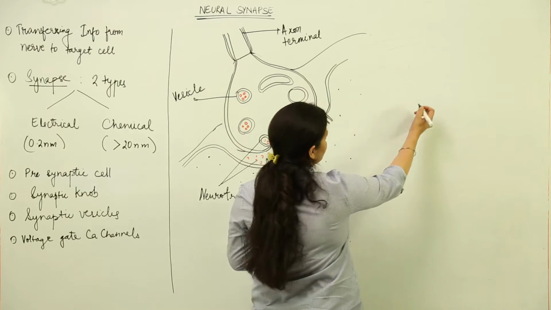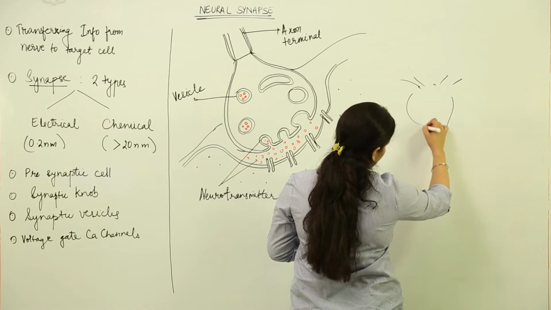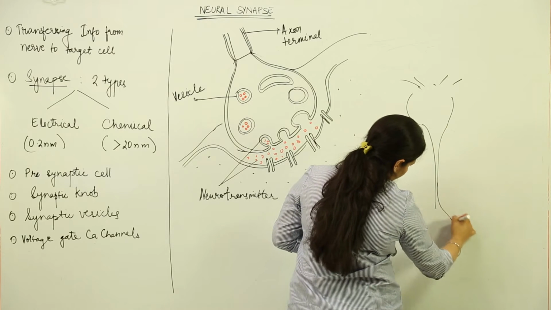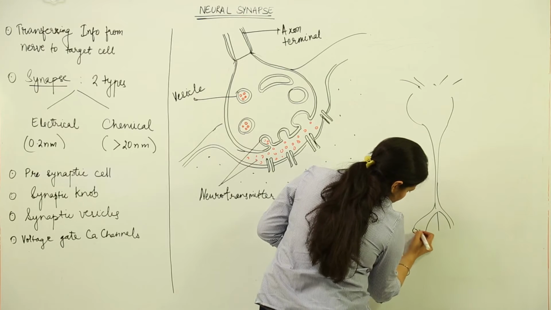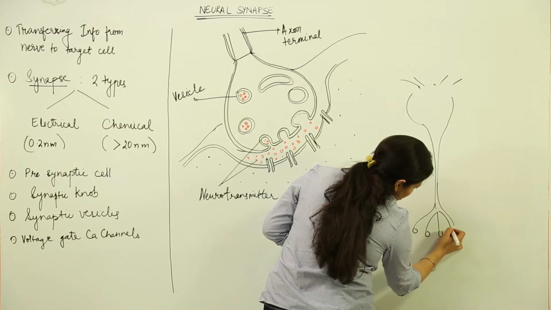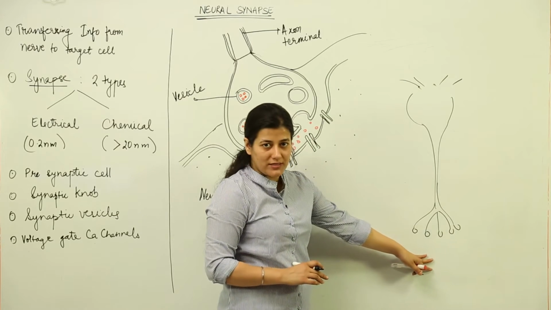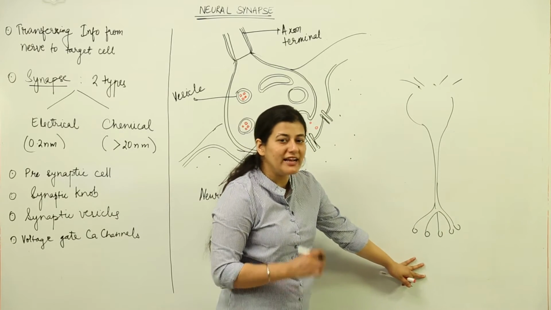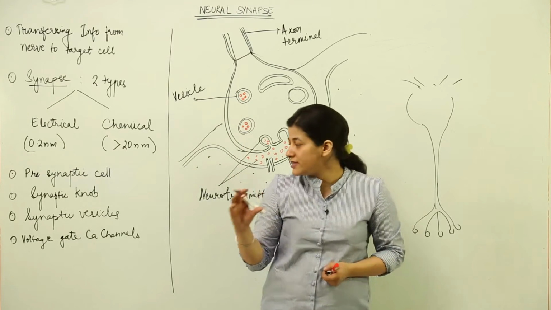There were dendrites at one end, and then there was the cell body, I am just giving you a rough diagram, and in the end you had some more extensions, and there was a knob-like structure known as synaptic knobs. We term them synaptic knobs. Now these synaptic knobs are in association with a gap or cleft-like structure that is known as a synapse. The entire structure is known as a synapse.